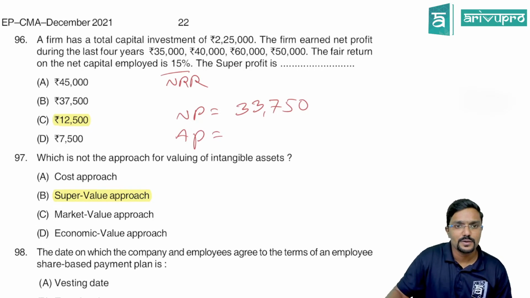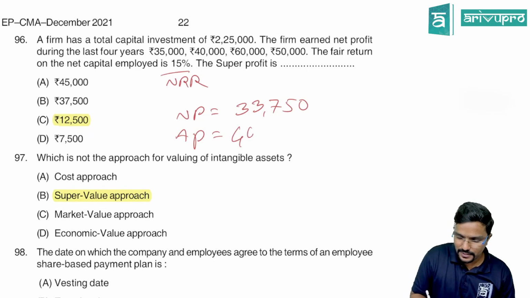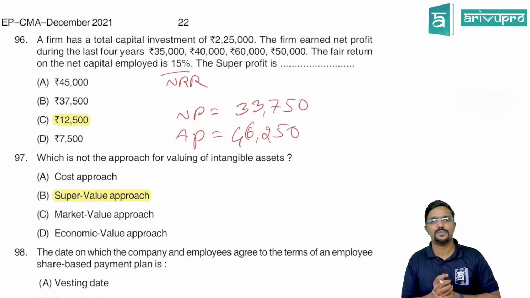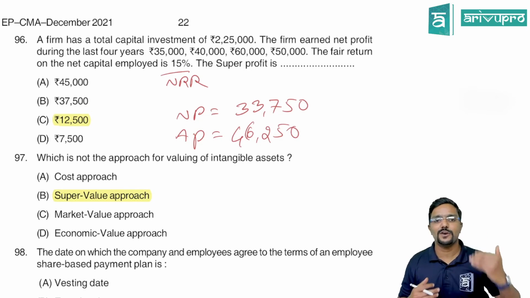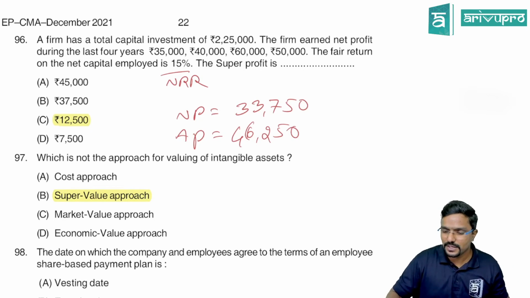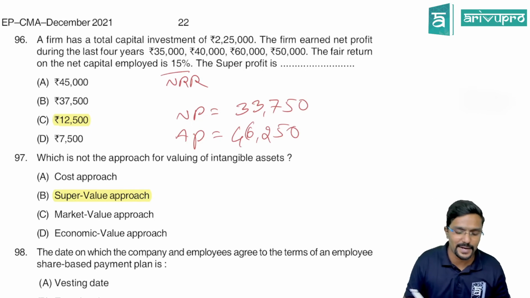Average profit, let us add it: 35,000 plus 40,000 plus 60 plus 50, that is 110 by 4. So average profit is 46,250. This is also what we call future maintainable profit. This is what the company has actually earned, 46,250 on average per year. Minus the normal profit, 33,750. So that is your super profit, 12,500.